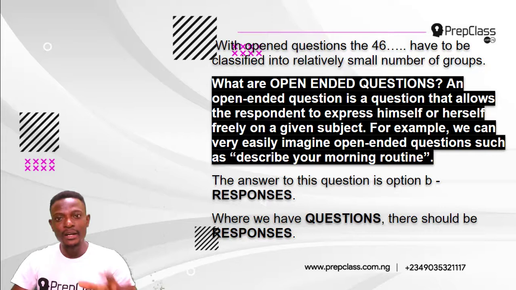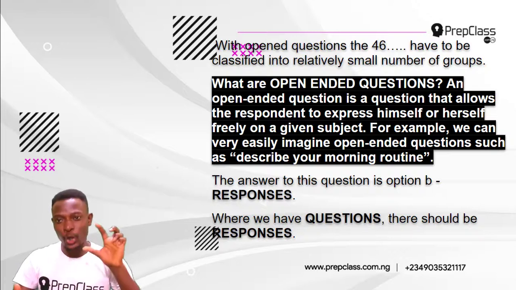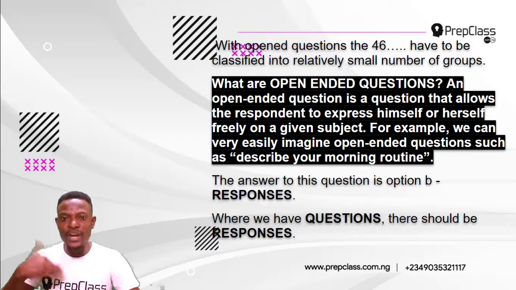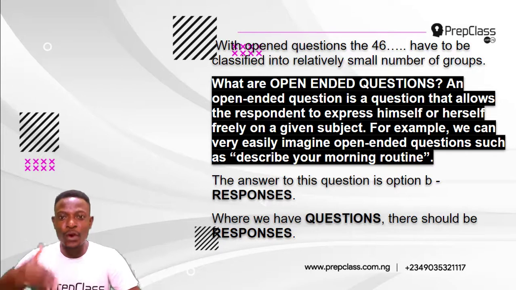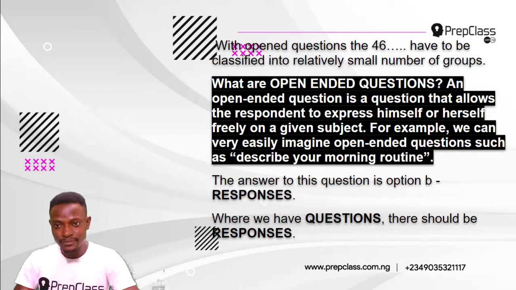An open-ended question is a question that allows the respondent to express himself or herself freely on a given subject. It is not a question that has a premeditated answer, but it allows you to express yourself freely.